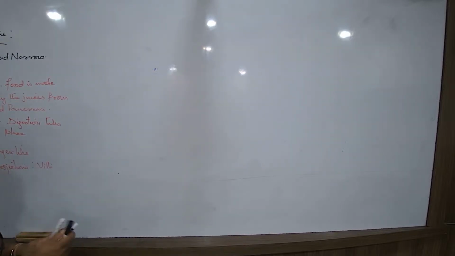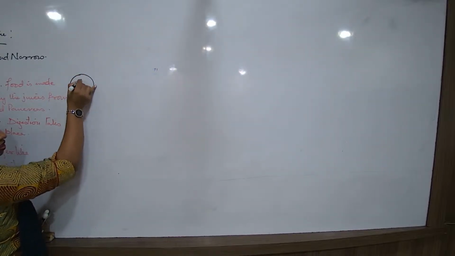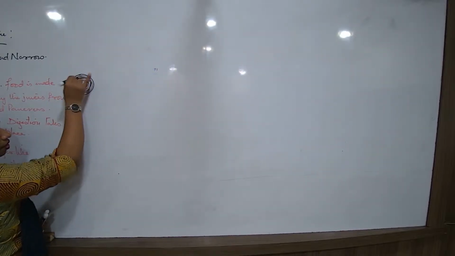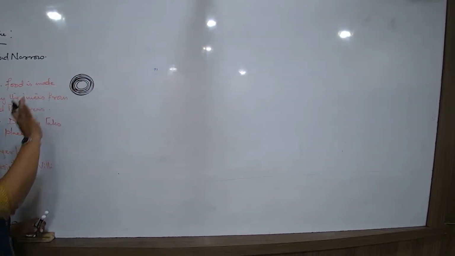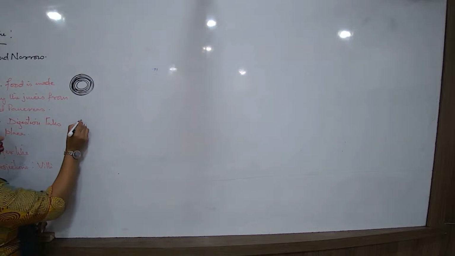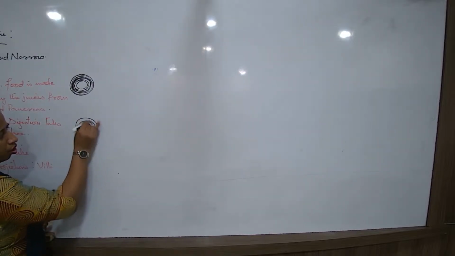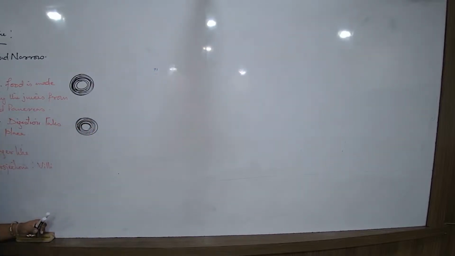Meaning, if I am drawing the duodenum in a section, how do I see the inner region? The inner region is something like this. How do I see the inner region? It is something like this, all layers and layers of cells. What about the jejunum? Almost the same. The jejunum, when I draw, it again has got layers and layers of cells. That is what it is.